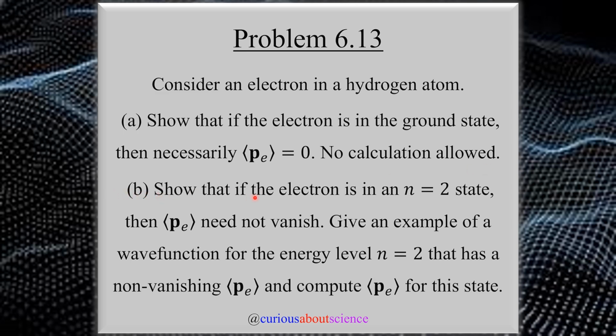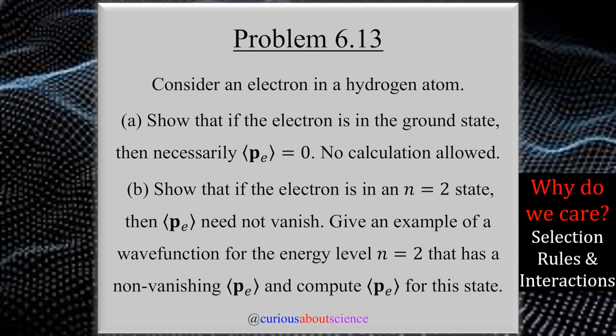(b) Show that if the electron is in an n equals 2 state, then the expectation value of P_E need not vanish. Give an example of a wave function for the energy level n equals 2 that has the non-vanishing expectation value and compute it for this state. Okay, there's a lot going on, a lot of words that he gives us in this question, but the goal here is that we want to showcase that some energy levels have the selection rules apply inherently due to their construction, others don't, and we need to find an example that doesn't.